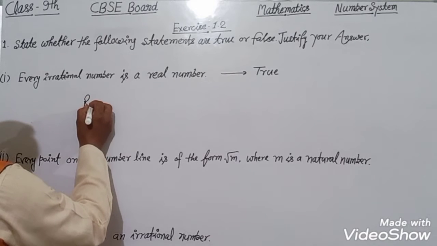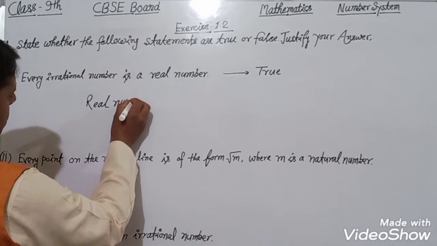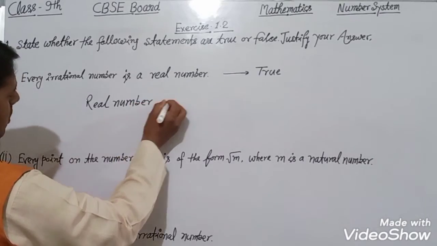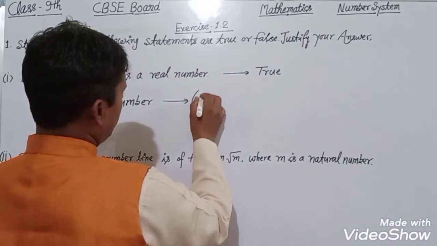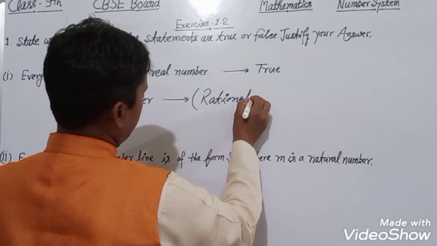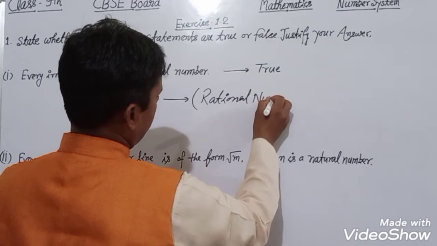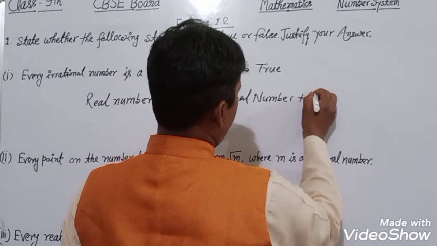You can see that real number is a combination of rational number plus irrational number.